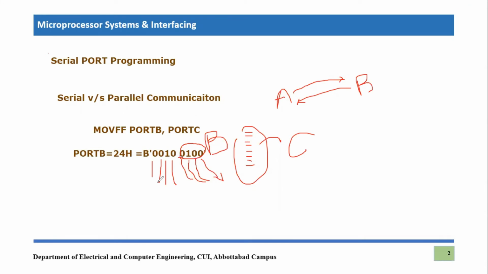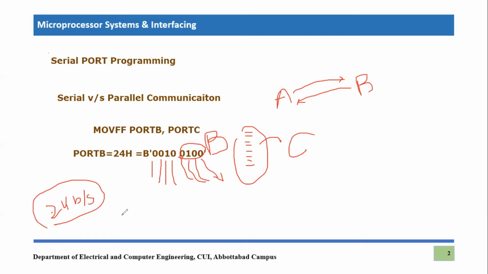Here we come to another important term, which is known as bit rate or baud rate, right? Bit rate means the number of bits transmitted in 1 second. For example, I'm just taking a dummy example. Let's say we are transmitting 24 bits in 1 second. That means these 8 bits will be transmitted 3 times if we use this bit rate, right? I'm going to call it only bit rate, because baud rate is generally a different term in communication. What is the difference between baud rate and bit rate?